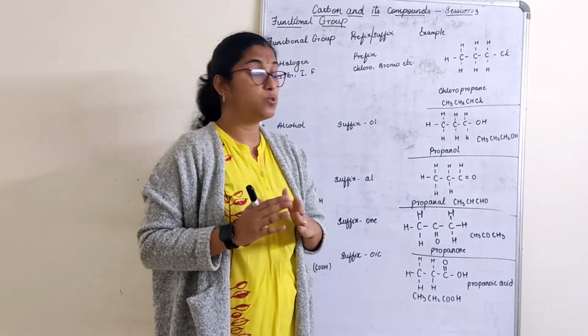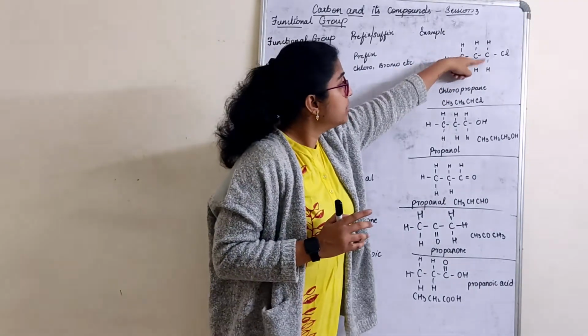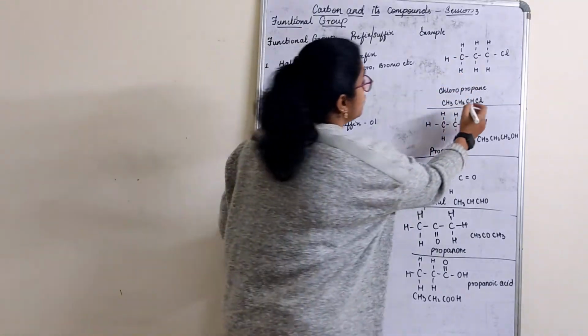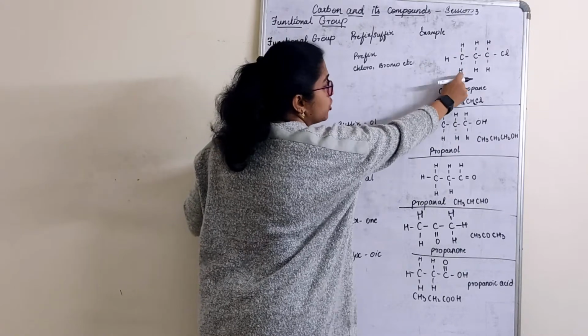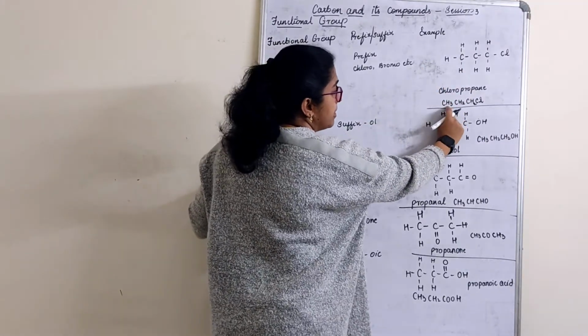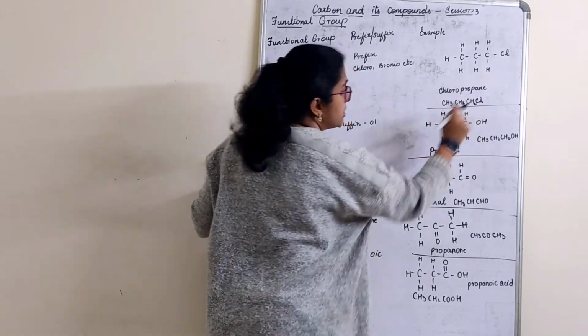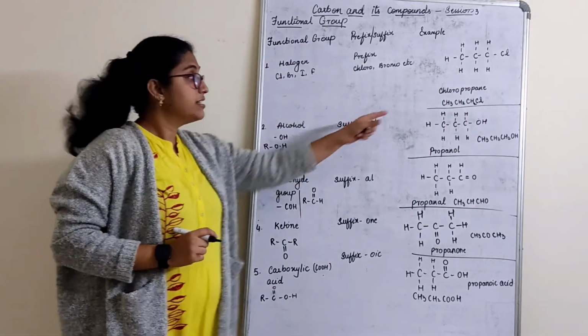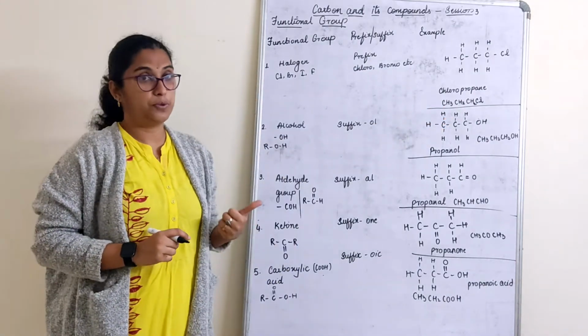See here, CH3, CH2, CH2, Cl. Just read CH3, first the carbon atom will come followed by hydrogen, then CH2, CH2, Cl. This is how we represent it. Suppose if I ask you what this is, you should know this is chloropropane.